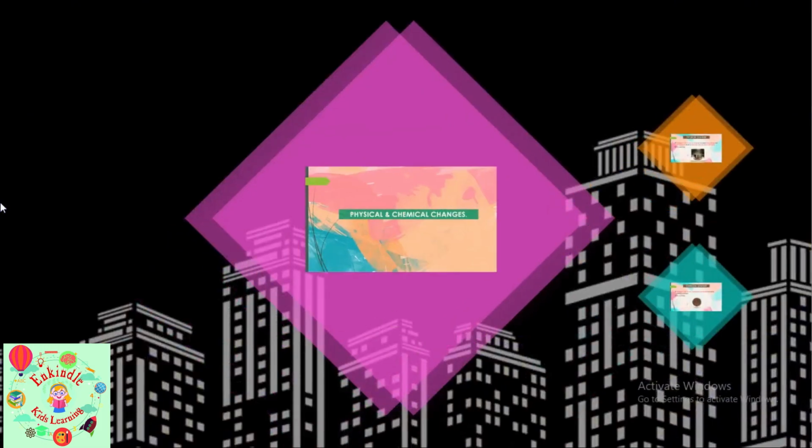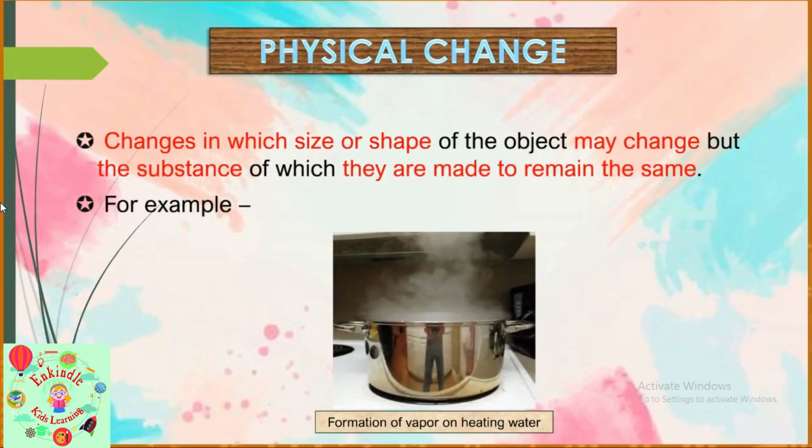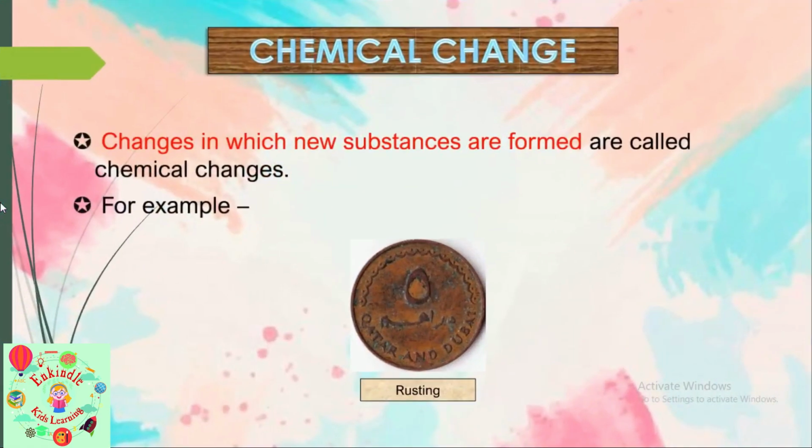Then finally we saw physical and chemical change. Changes in which size or shape of the object may change, but the substance of which they are made remains the same are called physical change, and changes in which new substances are formed are called chemical change.